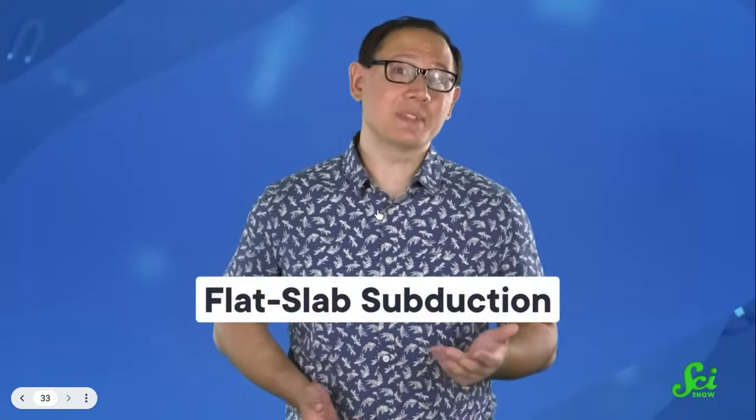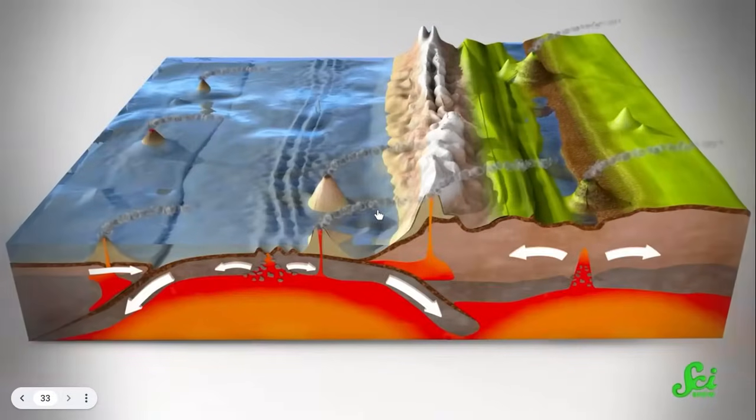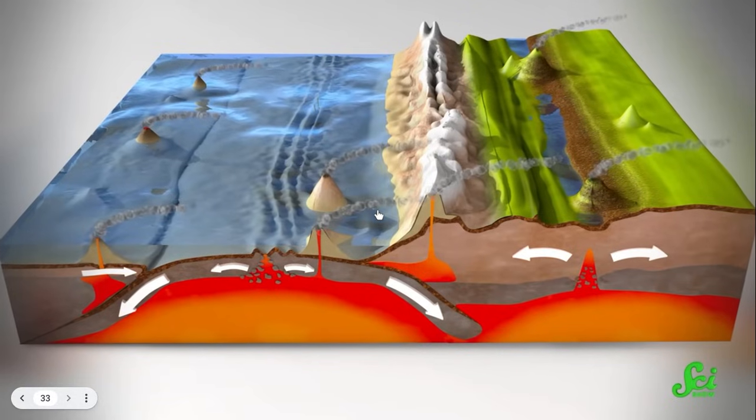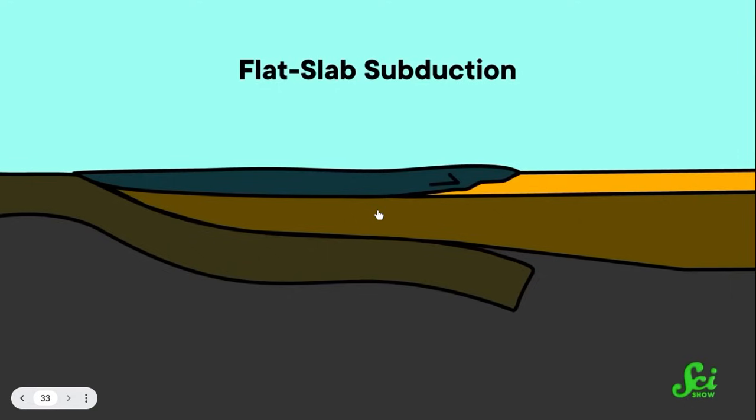This is also relevant for the final idea, flat slab subduction. While there's still a ton of debate, this is the most popular of the four. Normally, subducting plates plunge into the mantle at a steep angle, which means they quickly get deep enough to release their water and form magma. But if an oceanic plate was younger and hotter, it could be more buoyant and not sink as easily. So the idea here is that the subducting plate slid along underneath North America for over 700 kilometers before finally getting deep enough to produce magma. That melted rock would go on to make up the core of the Rockies, just much further inland than expected.